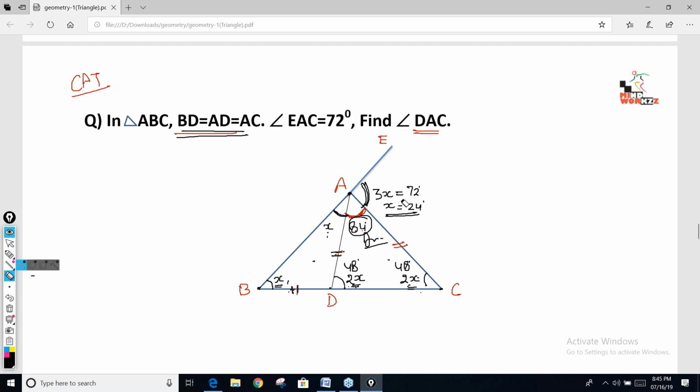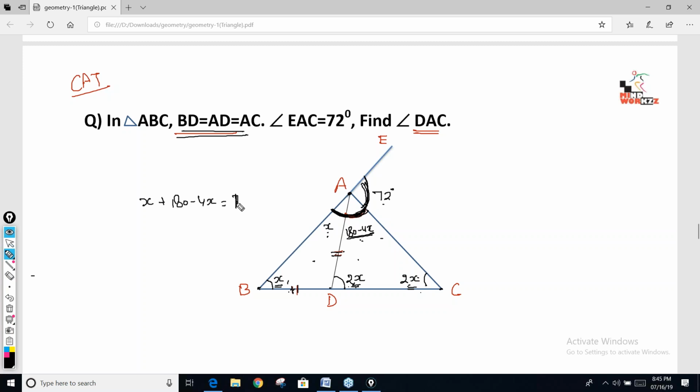Otherwise, as I said earlier, if you're not able to see this angle as 3x directly, what you could have done is this: this angle is 2x, this angle is 2x, so this angle will be 180 minus 4x. Now look at this angle, given as 72. We know the angle made on a straight line is 180. So this angle plus this angle plus this angle has to be 180, so the summation of these two angles has to be 108 because this is 72. If you add these two, again you will get the same answer.